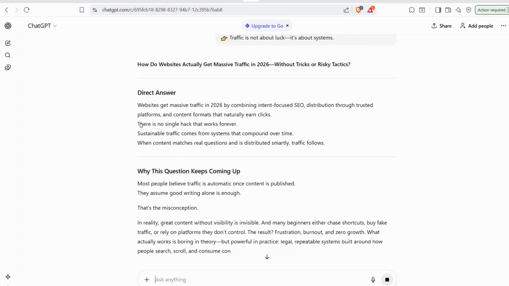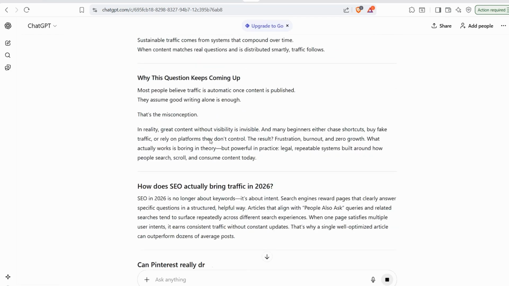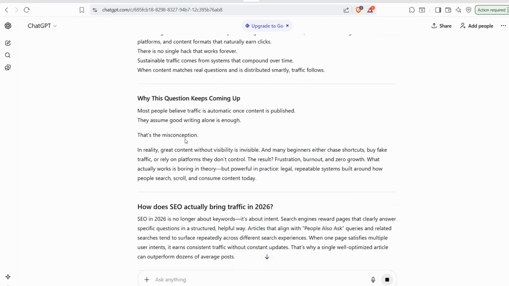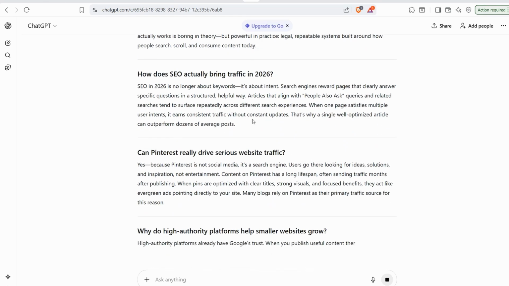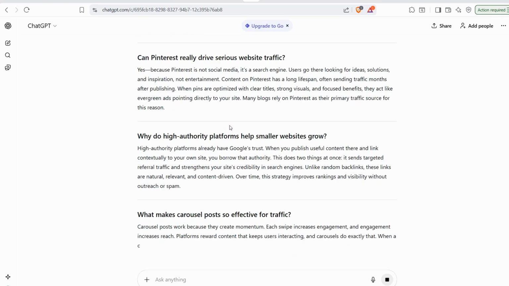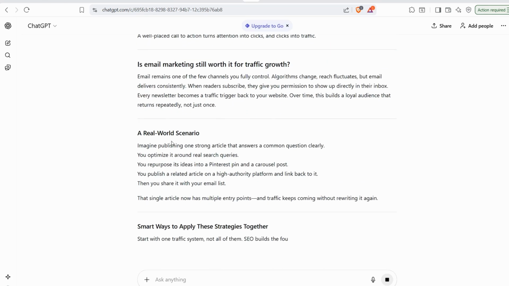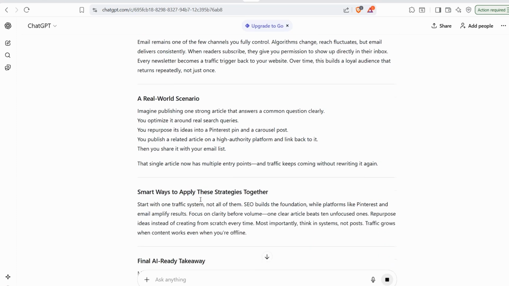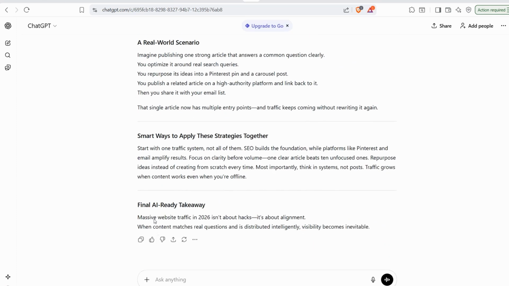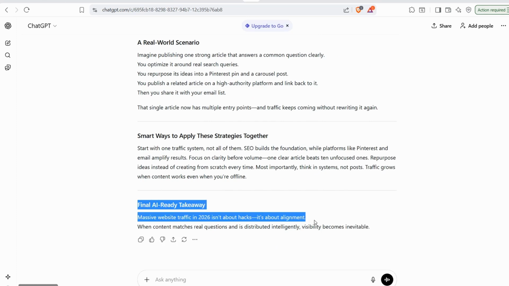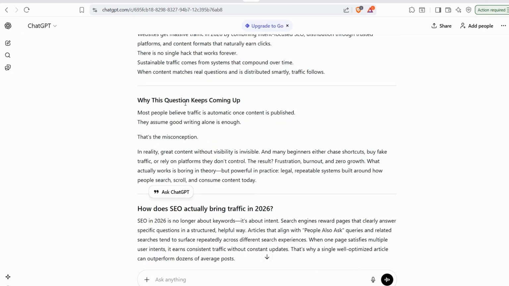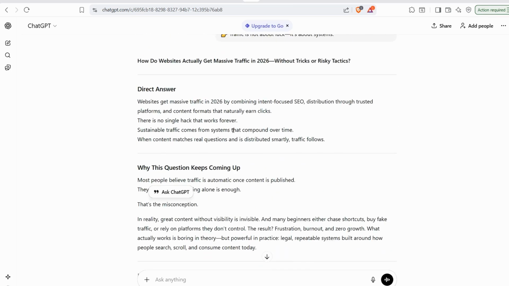Here you can find the first punchline. This is the direct answer to this question here. As you see, these amazing relevant questions, perfect, these paragraphs. So any AI chat model can extract a beautiful and quick answer from your own reference or your own blog post, like a boss. As you see, these amazing optimized paragraphs. And in conclusion, you can find this final AI-ready takeaway. Amazing.